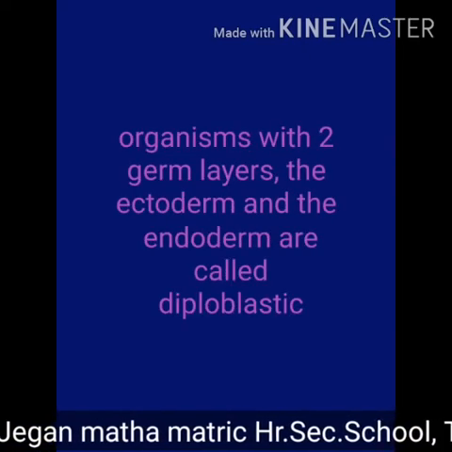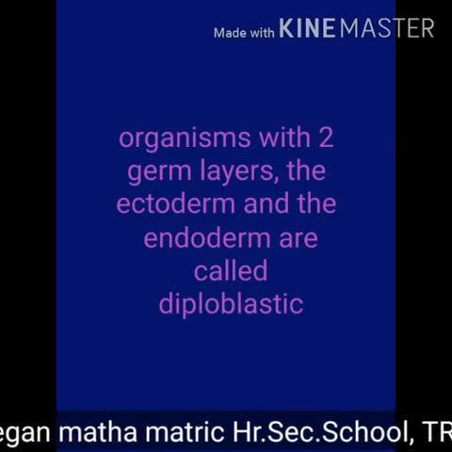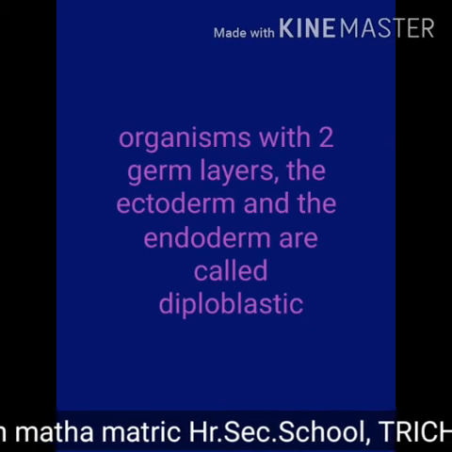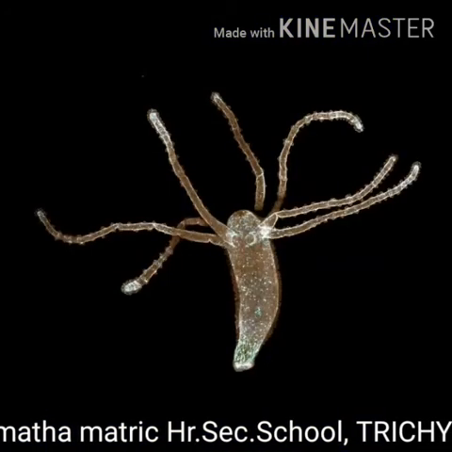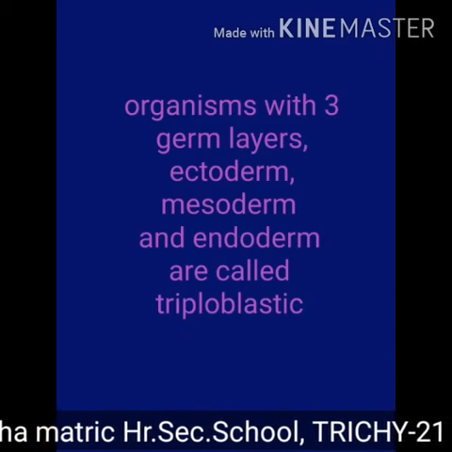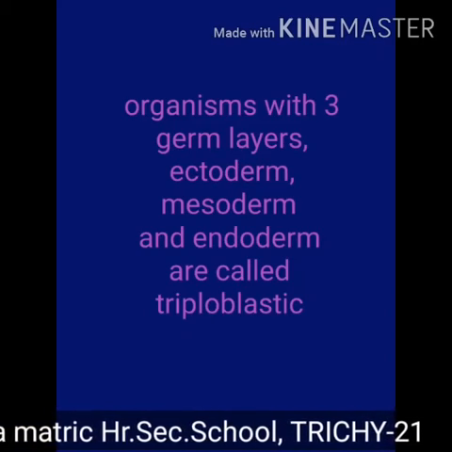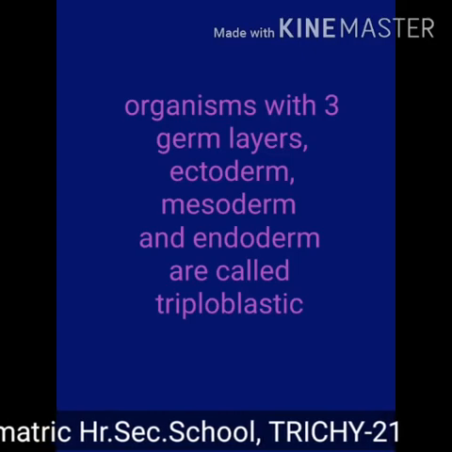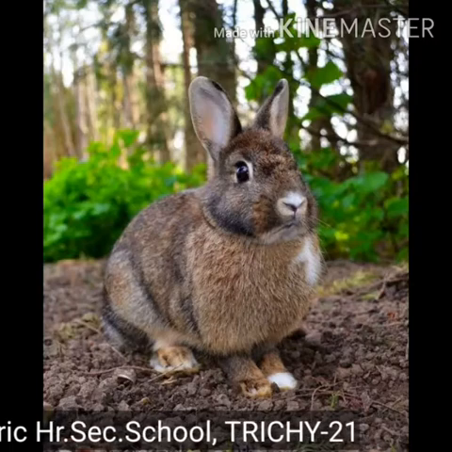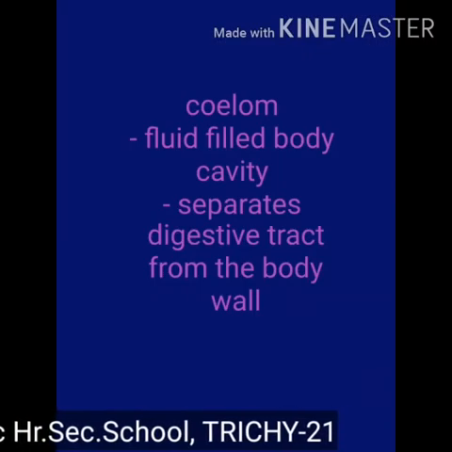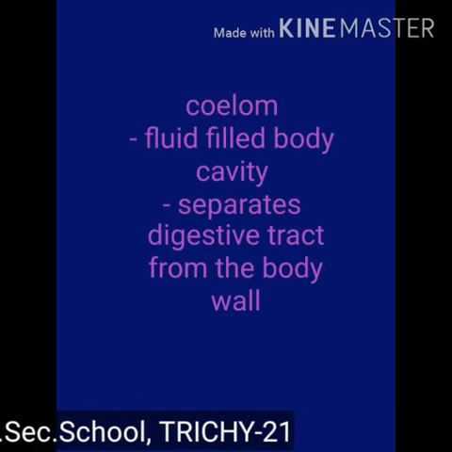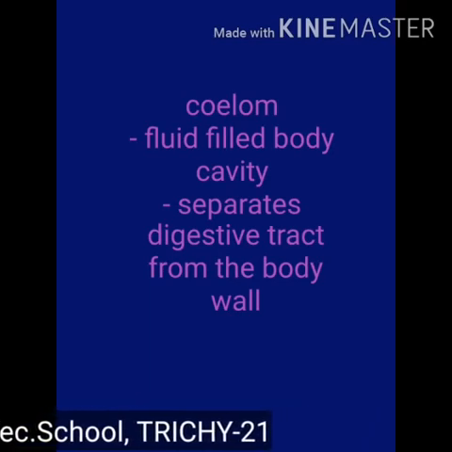Organisms with two germ layers, the ectoderm and the endoderm, are called diploblastic animals. Example, hydra. Organisms with three germ layers, ectoderm, mesoderm and endoderm, are called triploblastic animals. Example, rabbit. Coelom. It is a fluid-filled body cavity. It separates the digestive tract from the body wall.